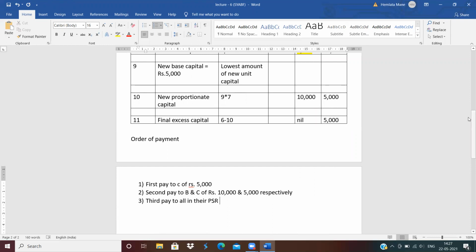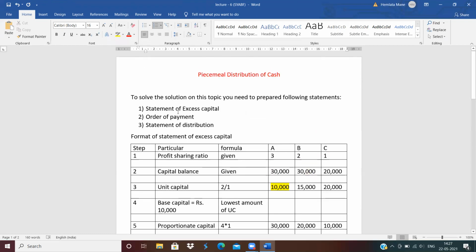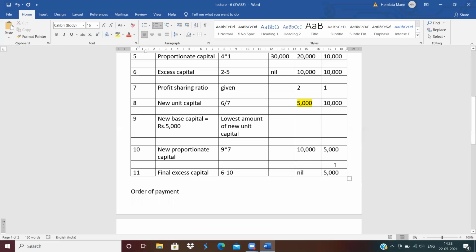When you are going to solve a problem on this topic, you need to follow these. You need to prepare all these statements. You need to follow the order of the statement of distribution, which I already explained in the last video, and the statement of excess capital I explained now. And order of payment: whoever's balance remains in the last, pay those partners first, then the two partners in the 10th step, pay to them, and then in the third step, pay to all in their profit sharing ratio.